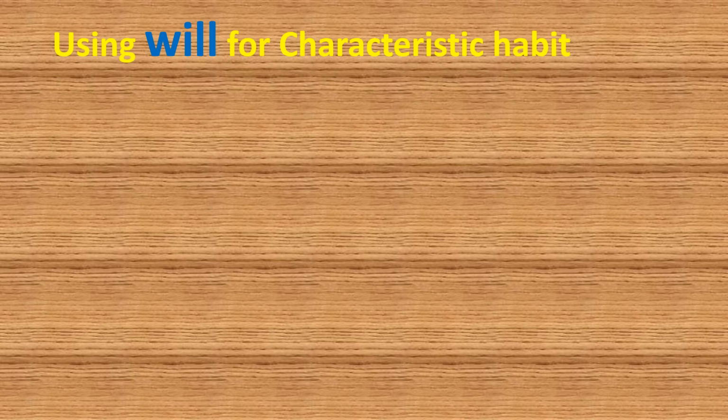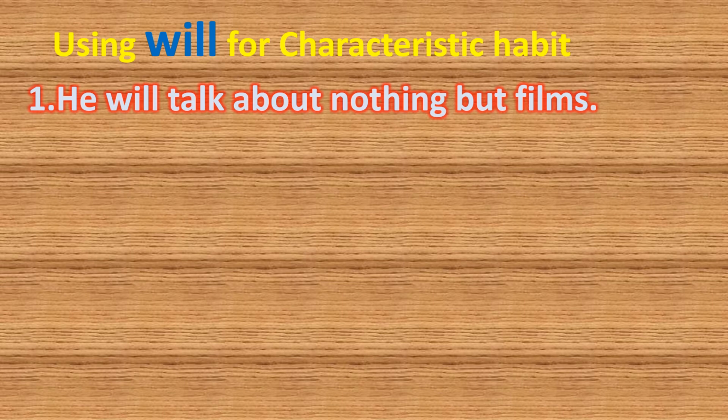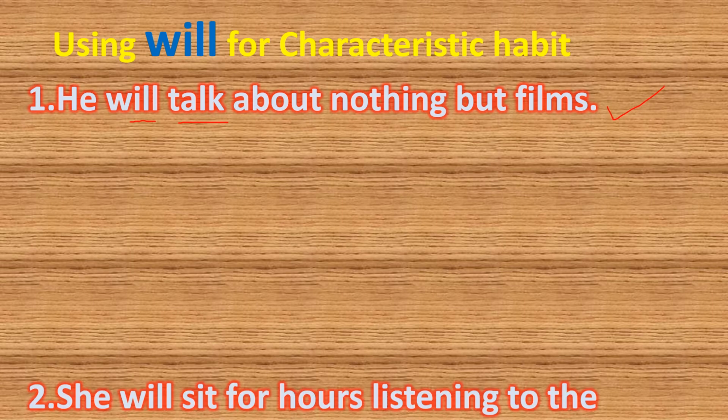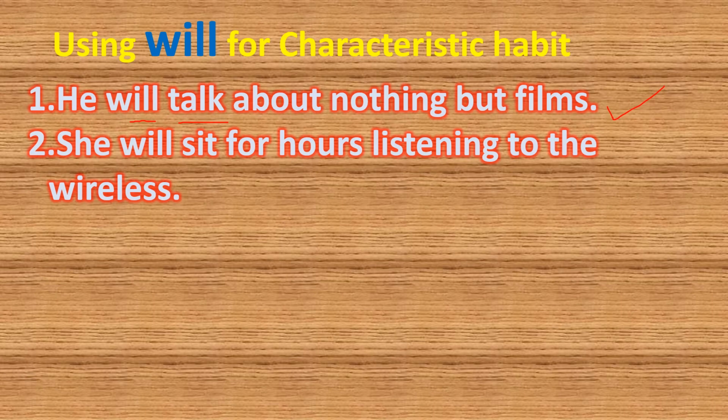These are some examples of characteristic habits which are expressed by simple future. The verb form of simple future is will plus base form or will plus infinitive. He will talk about nothing but films. This is present habit that is emphasized, so it is expressed through simple future. She will sit for hours listening to the radio, listening to the wireless. So will sit. We have used will sit here.